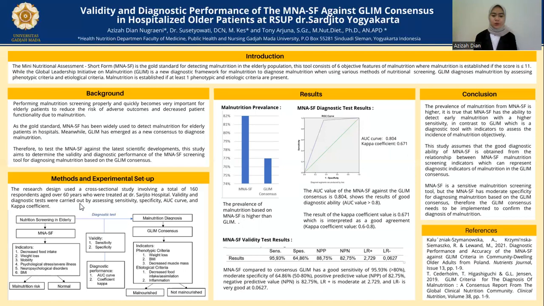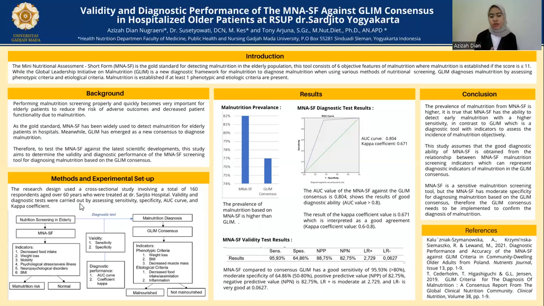In this study, it was found that the prevalence of malnutrition using the MNA-SF was 82%. It is higher than the prevalence of malnutrition with the GLIM consensus, which was only 77%. It can be seen in the validity test result that the sensitivity value of the MNA-SF to the GLIM consensus was 96%, which is interpreted as a good ability to show which individuals will suffer malnutrition for the entire